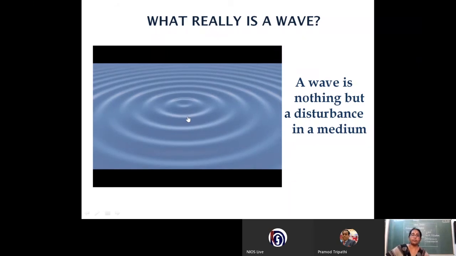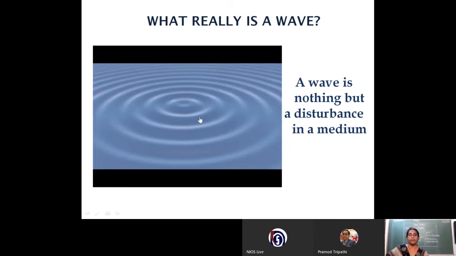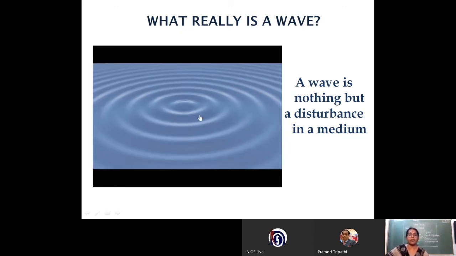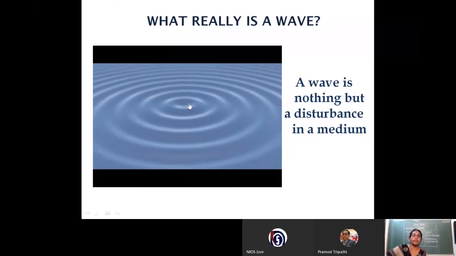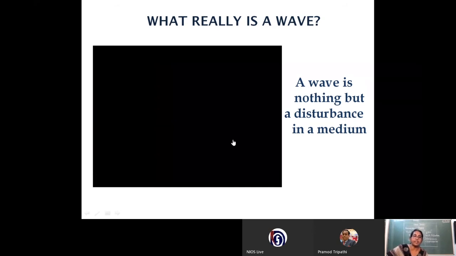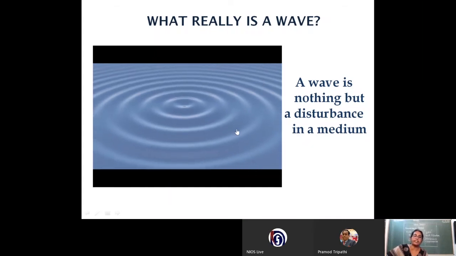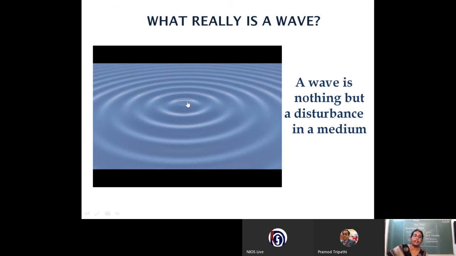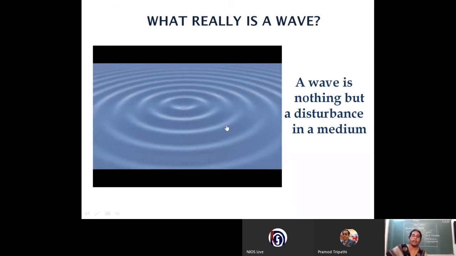So from this we can say that a wave is nothing but a disturbance in a medium. So when you disturb that still water, how is it spreading in the medium, how is the disturbance getting spread? So observe this. This is the point where we have dropped the stone, and it has given a concentric circle-like appearance.